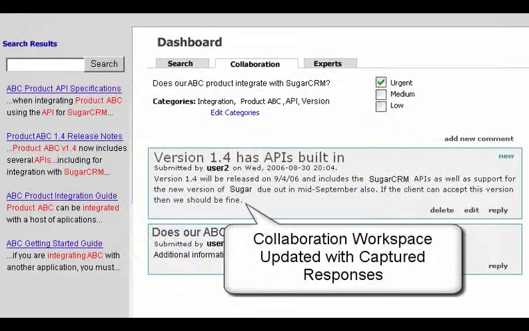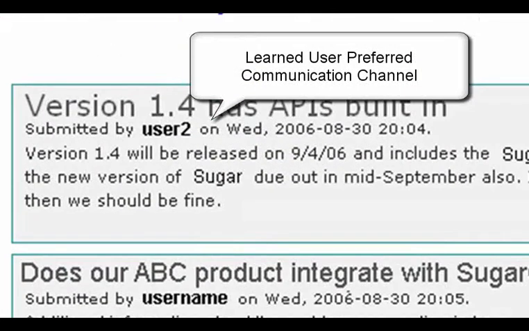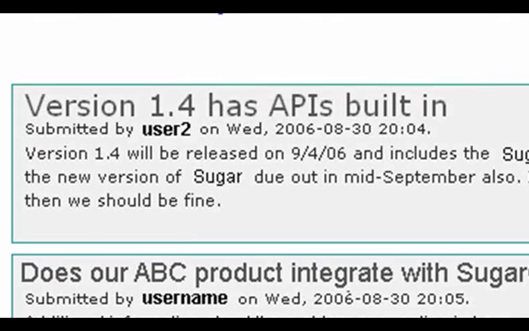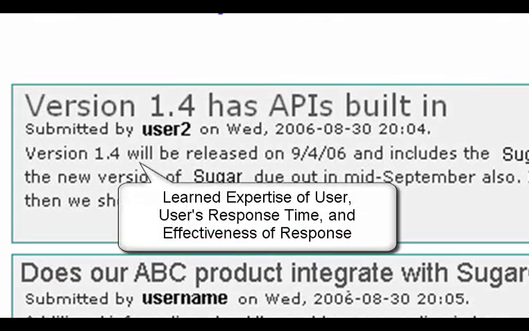Here we see a collaboration which has been updated with an expert's response. The system can immediately learn this user's preferred communication channel based on how they responded to the collaboration invitation, such that next time the system interacts with this user, for example for another collaboration invitation, the system can utilize that user's preferred communication channel.